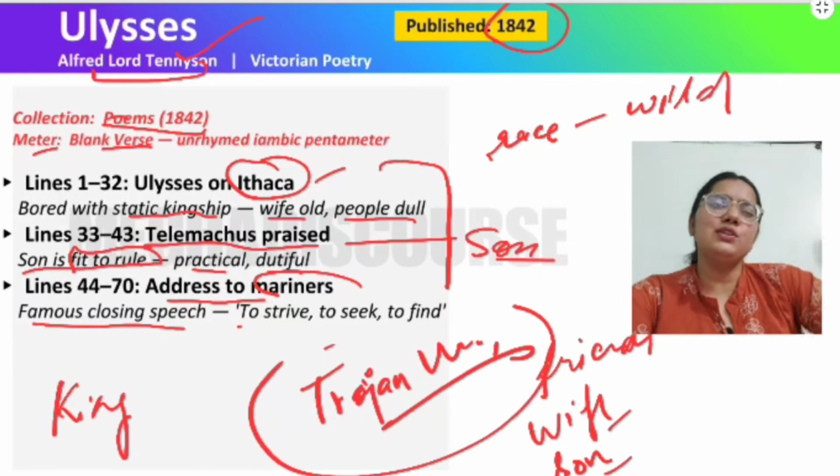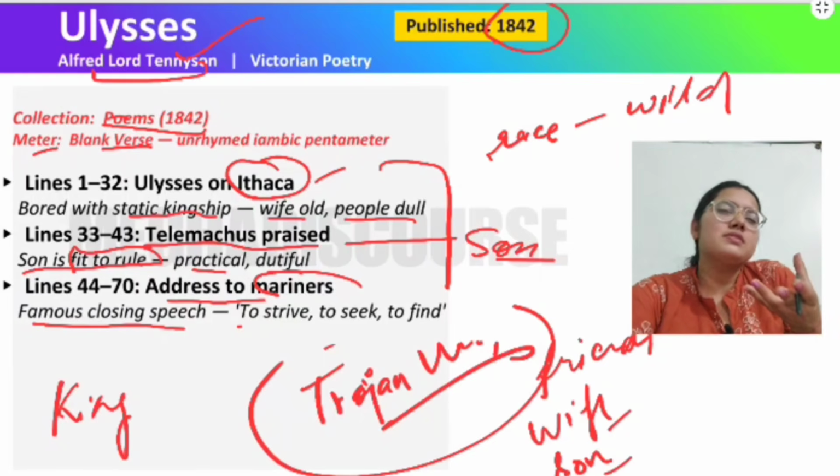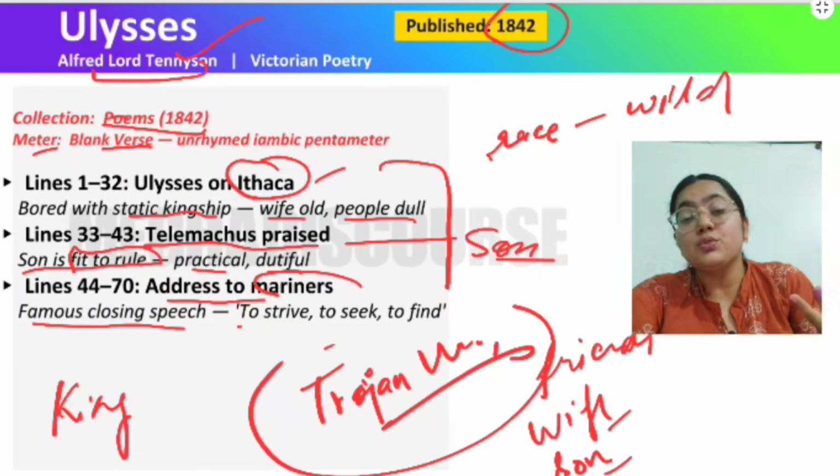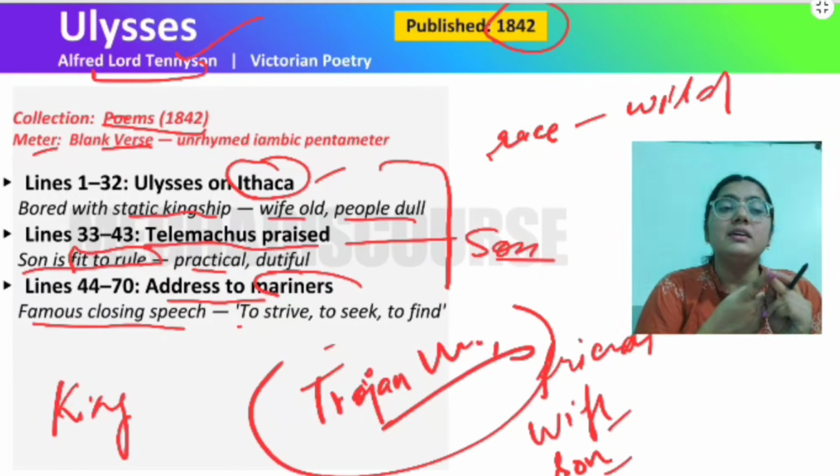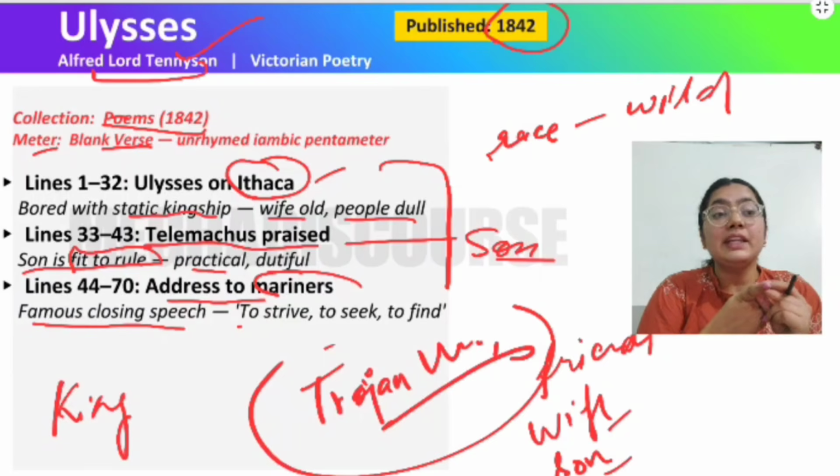So this is basically the idea of Ulysses. And Ulysses means a kind of person who is very enthusiastic, who is always open, who is always eager to take risks, who is always ready to do something very great.